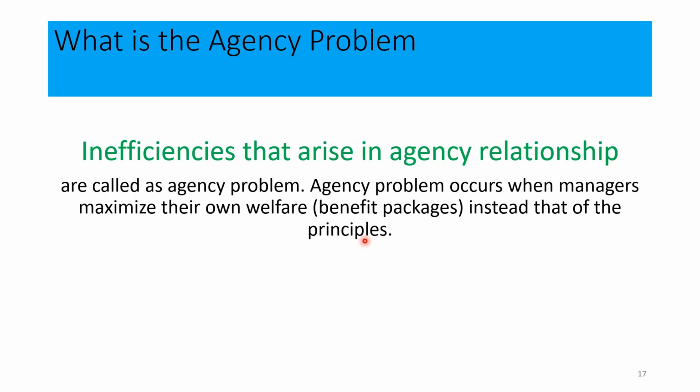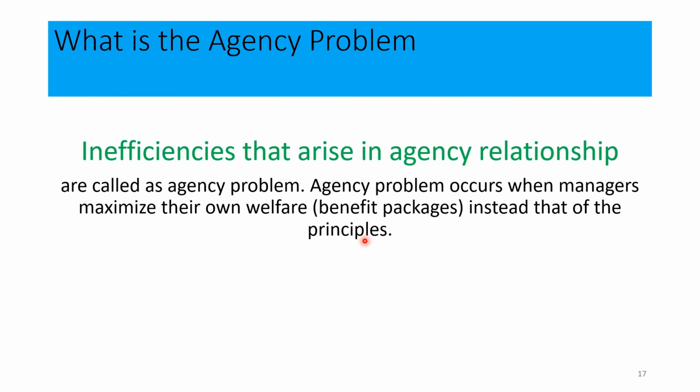Therefore, as far as the interests of these two parties are concerned, they are not going in the same direction. They are going in two different directions, right? Therefore, conflict can be identified related to the objectives of shareholders or the principals, and also the objectives of agents or the team of management.